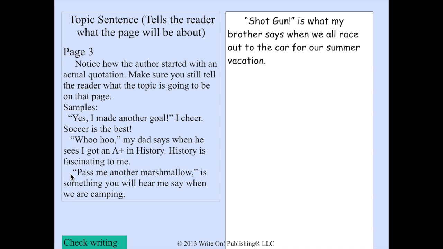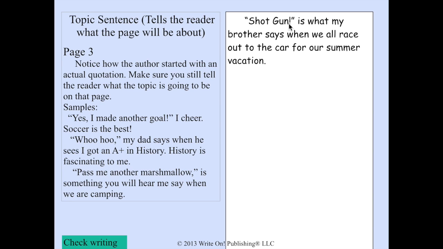Okay, the sample is, "Pass me another marshmallow," is something you will hear me say when we are camping. Here, the quotation is pass me another marshmallow. Here's who says it, you, the author, me. And we know it's about camping because it says it right there. So the sample the student wrote is, "Shotgun!" is what my brother says when we all race out to the car for our summer vacation.